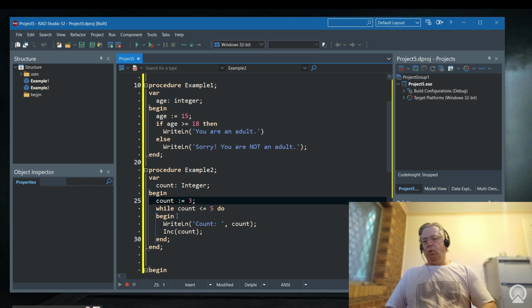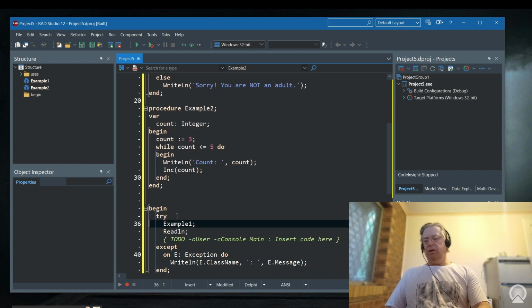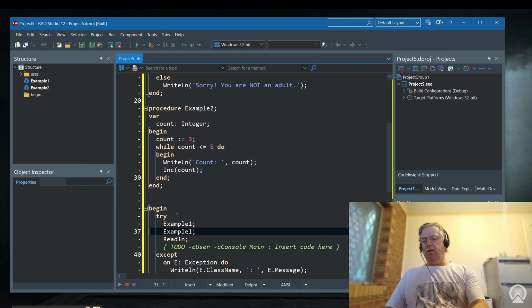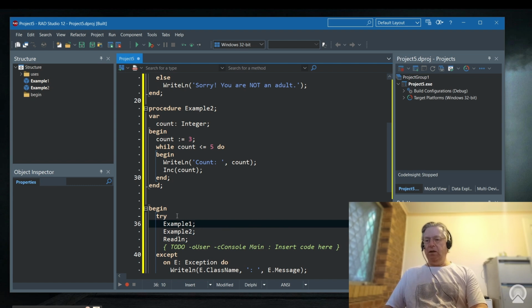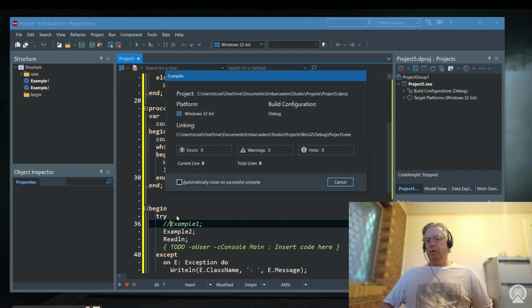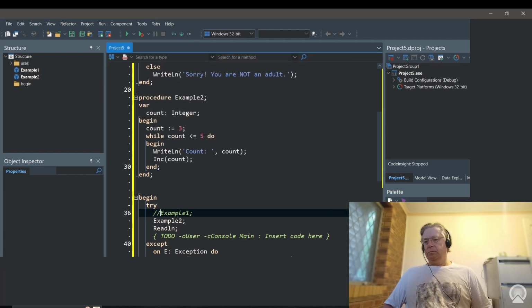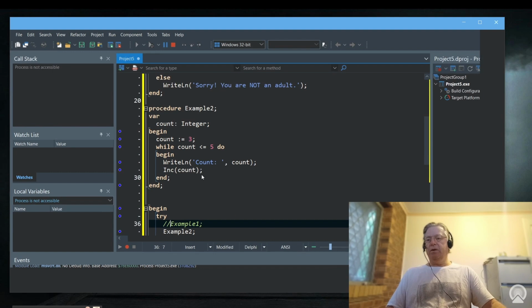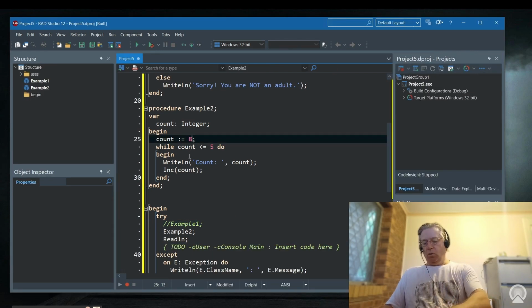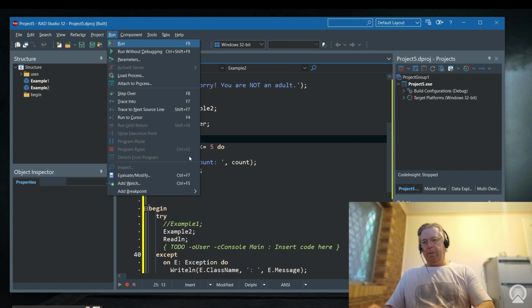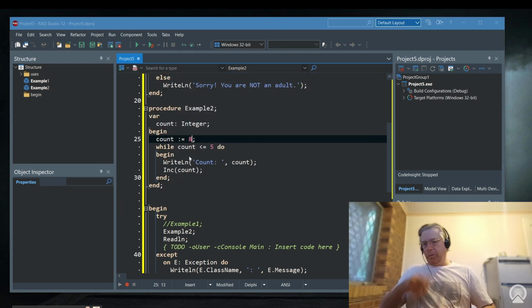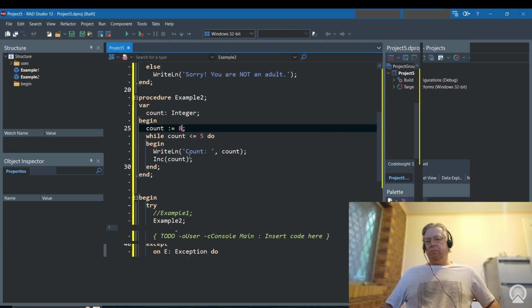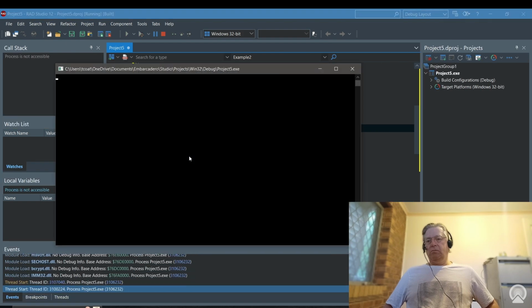So if we were to now run this particular program, then let's add this one in. Now we're running example program number 2, and here you can see it outputs 3, 4, and 5. Whereas if the count were, let's say, make it equal to 8, then nothing gets output.